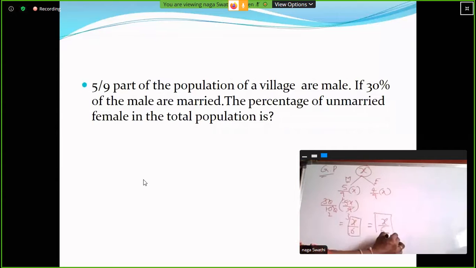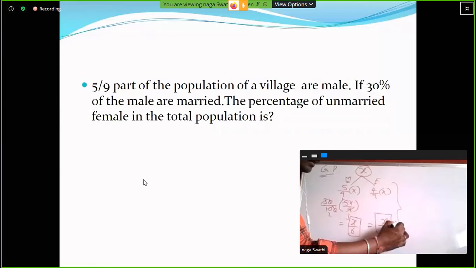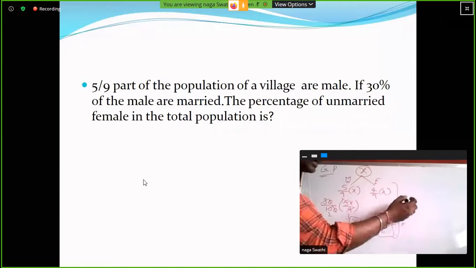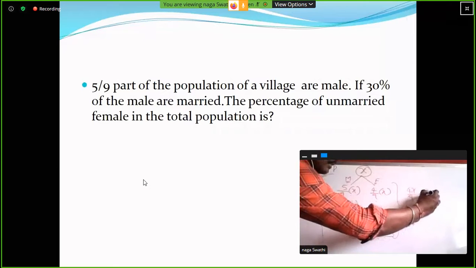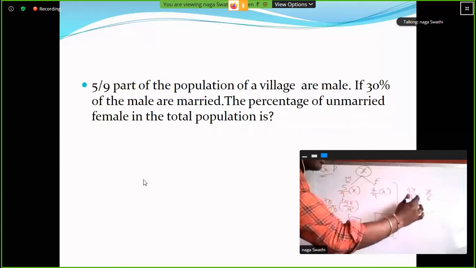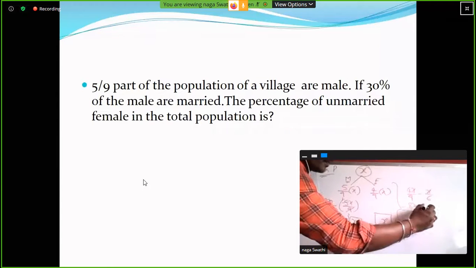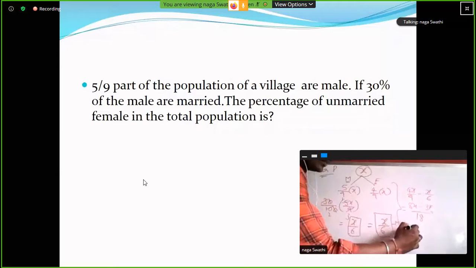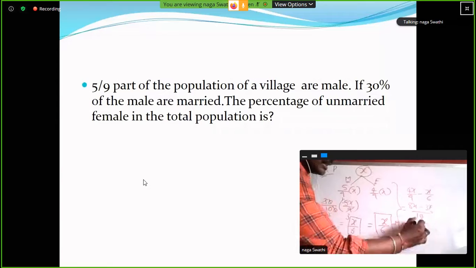X by 6 only. Clear? So here, total female minus married female is equal to 4x by 9 minus x by 6. So the LCM of 9 and 6 is 18. So 8x minus 3x is equal to 5x by 18. So this is the value of